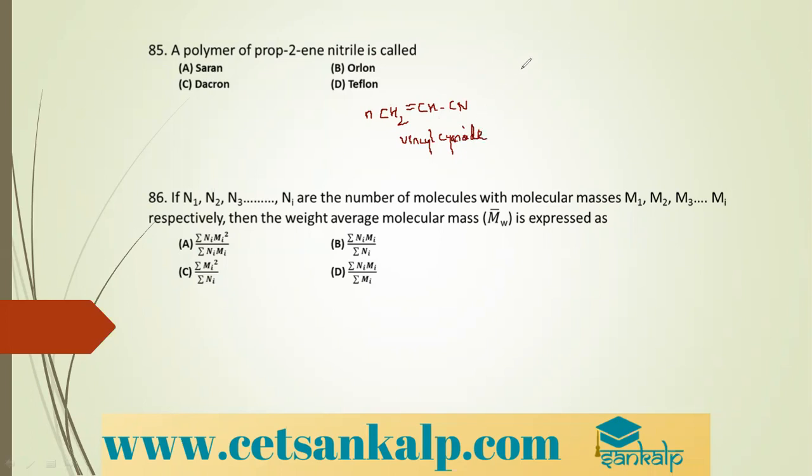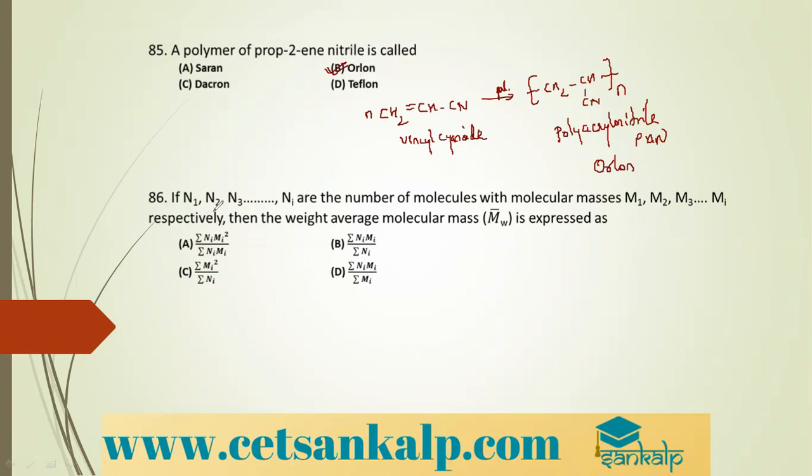When it undergoes polymerization, you get CH2-CH(CN) repeating up to n. So this is nothing but polyacrylonitrile, PAN, which is also called Orlon. So a polymer of prop-2-ene nitrile is called Orlon.